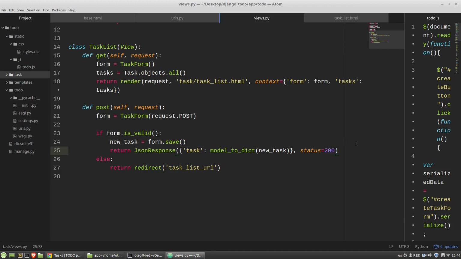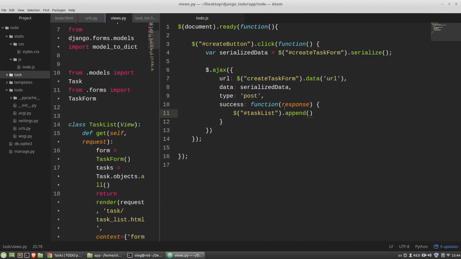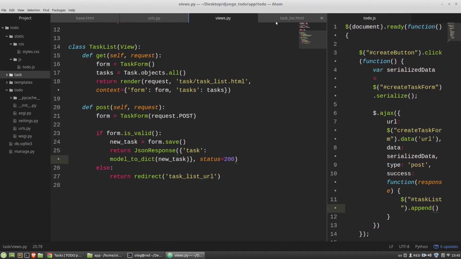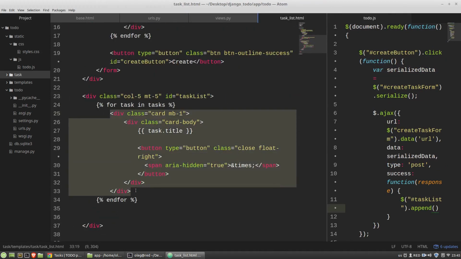And let's go back again to the JS file. Here I've got the response from Django, and I have to pass to the append method the layout of the card. This whole layout.